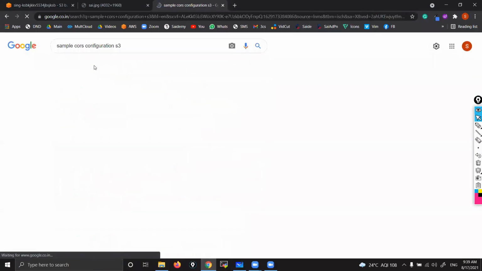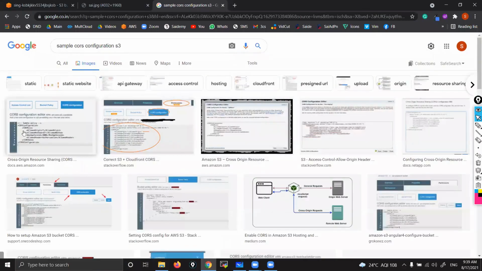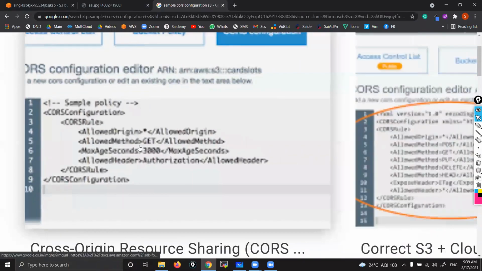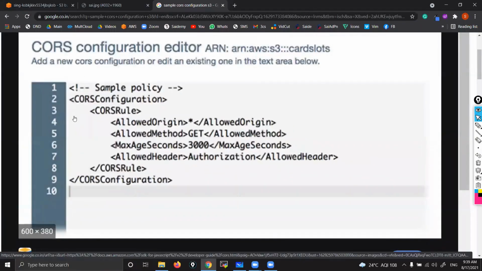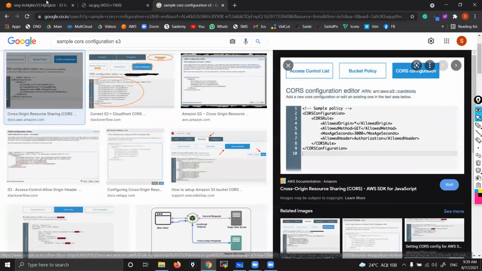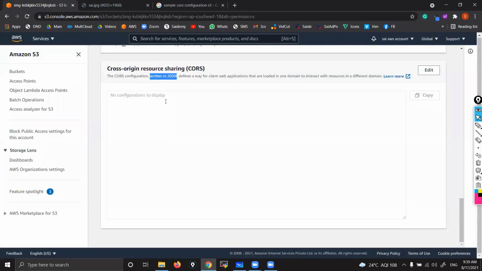Go to images. Yeah, here we write the script. You can see the CORS configuration. So that's why this is scripting related. So you need not worry. But I'll tell you what this CORS is today itself.